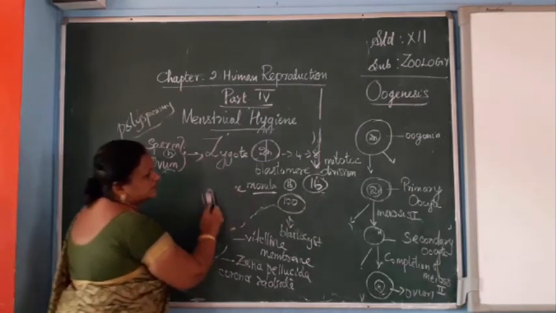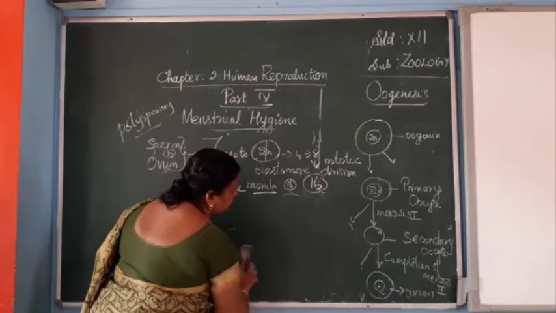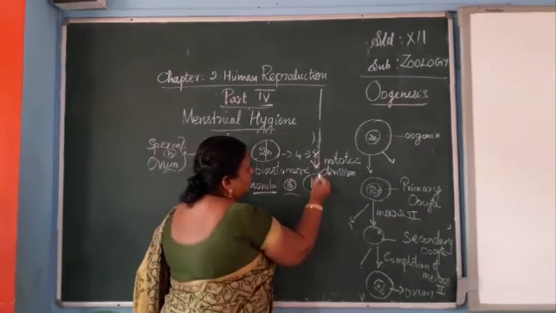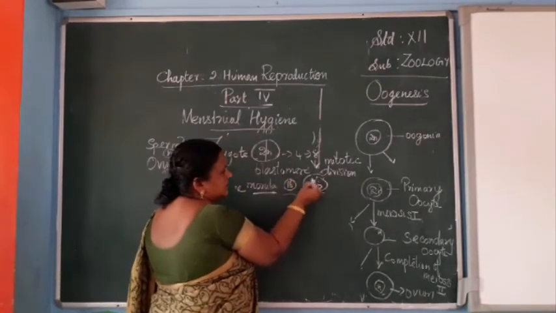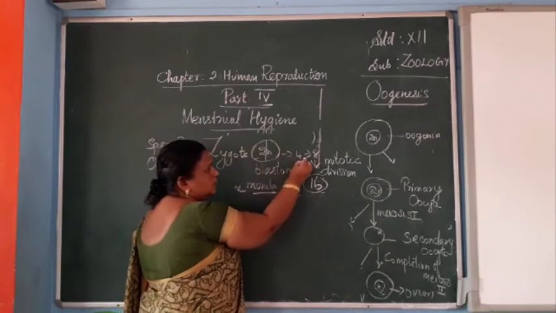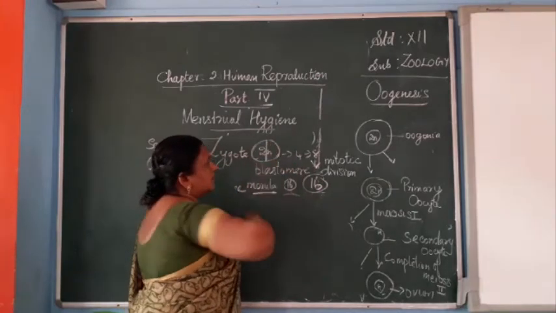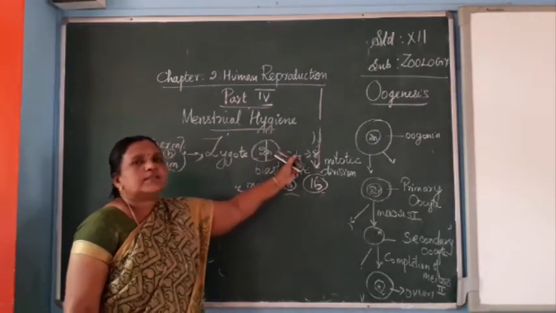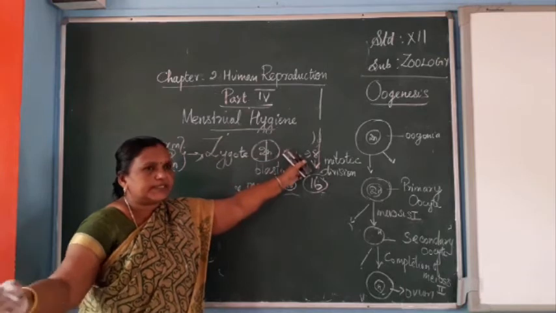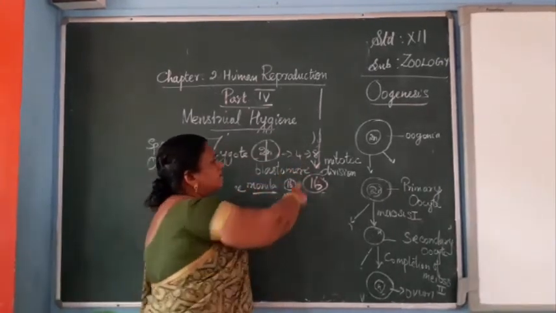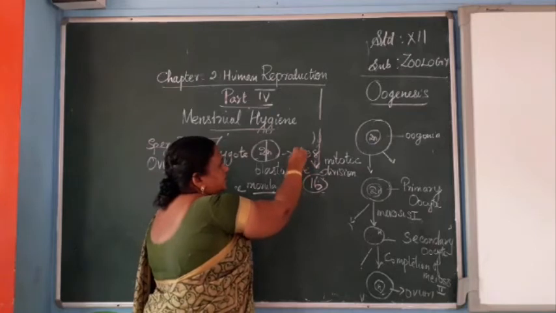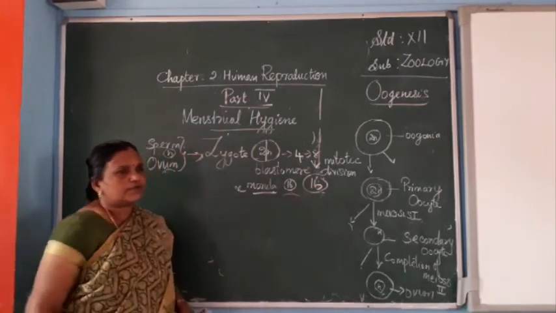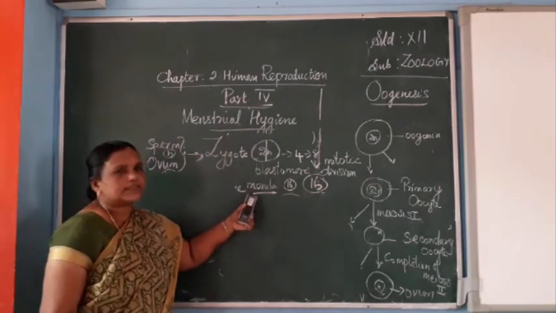Now, after fertilization, we studied the morula stage and the different stages. The 2n cell will be converted into 4, 4 into 8, 8 into 16, and the 16-cell stage is called the morula stage. After the division of the 2n zygote, we get two equal-sized cells, that is the blastomere. The blastomeres undergo several mitotic divisions, multiplication, 4 into 8, 8 into 16. The 16-cell stage of this embryo is called the morula stage.